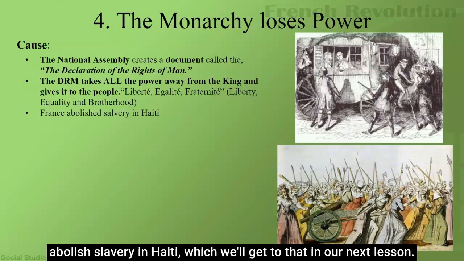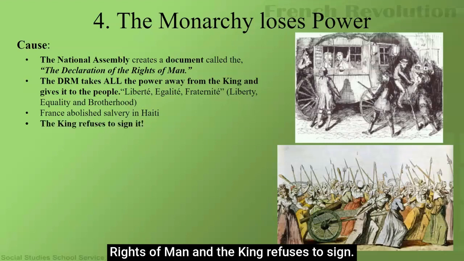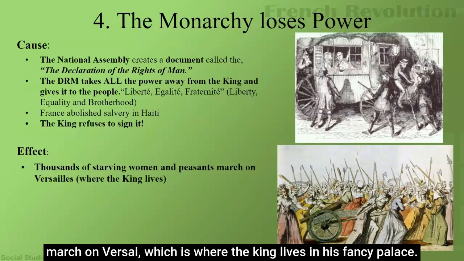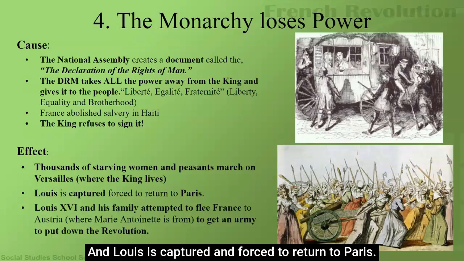France abolished slavery in Haiti, which we'll get to in our next lesson. That was part of the Declaration of the Rights of Man, and the king refuses to sign it. So the effect of this is that thousands of starving women and peasants march on Versailles, which is where the king lives in his fancy palace, and Louis is captured and forced to return to Paris.